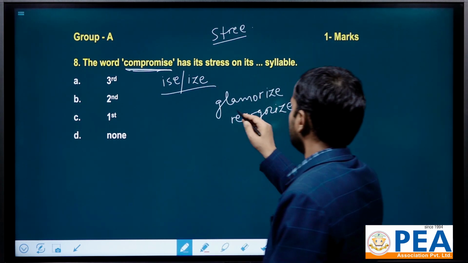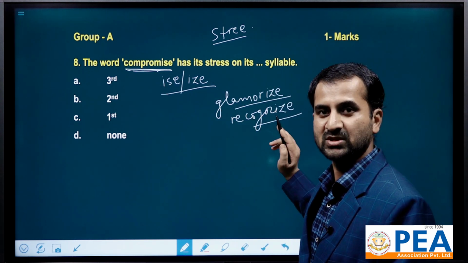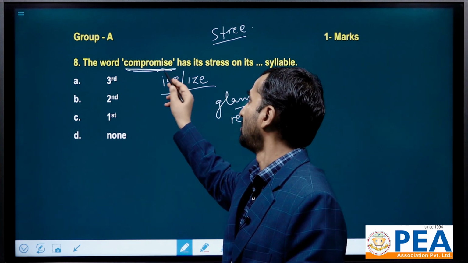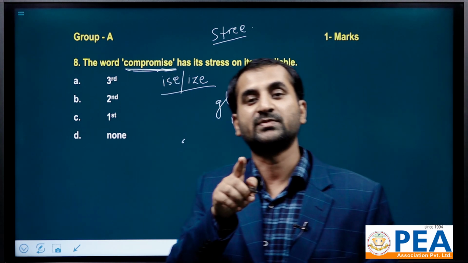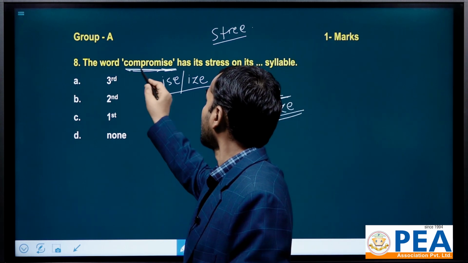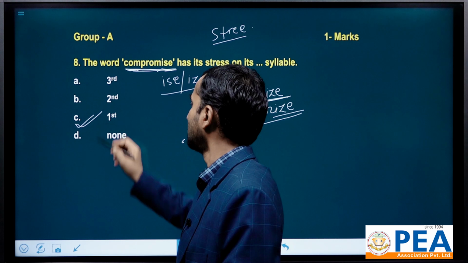All these are verbs. They are trisyllabic verbs and they end with ize or ise, so they always give stress on their first syllable. So compromise gets a stress upon the first syllable. So this one is right.